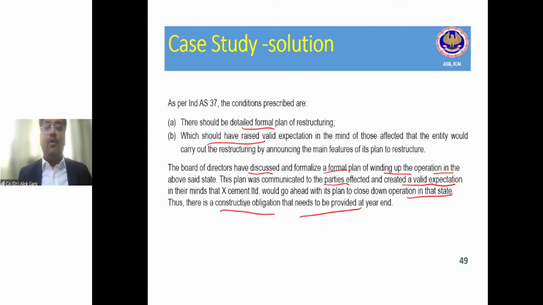In this case, the board of directors discussed and formalized a plan of winding up the operation in the above said state. This plan was communicated to the parties affected and created a valid expectation in their minds that X Cement Limited would go ahead with its plan to close down operation in that state. Thus, there is a constructive obligation that needs to be provided for at the end of the year. Is it clear?